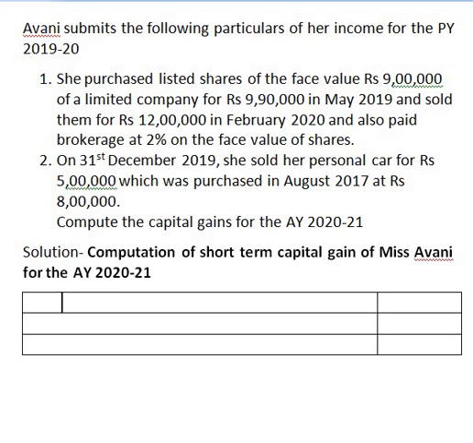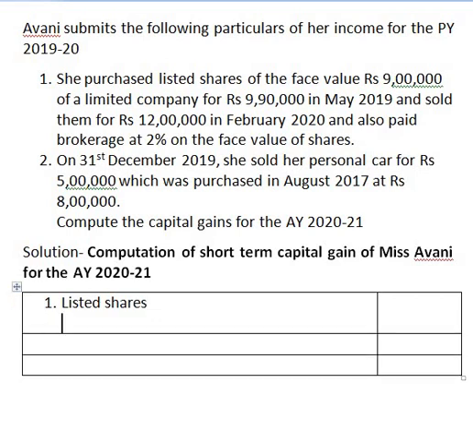First information is listed shares. And what is the value we take first to solve the sum? It is the full value of consideration.